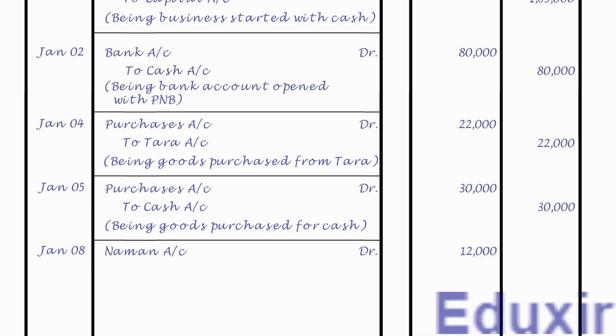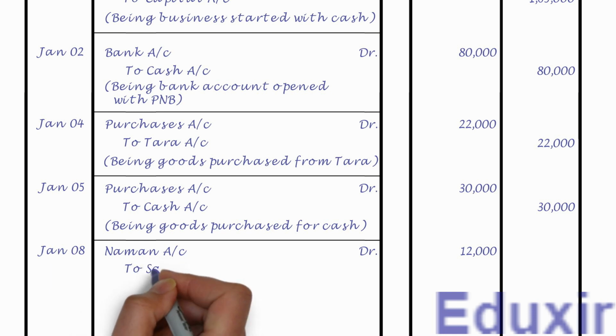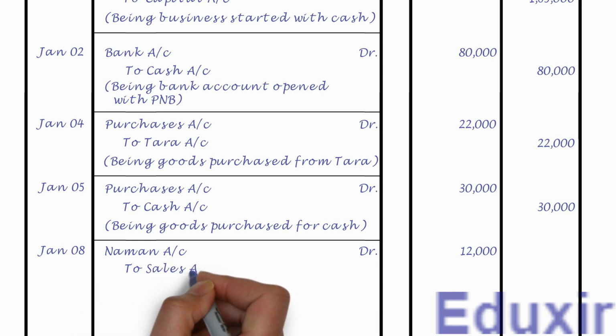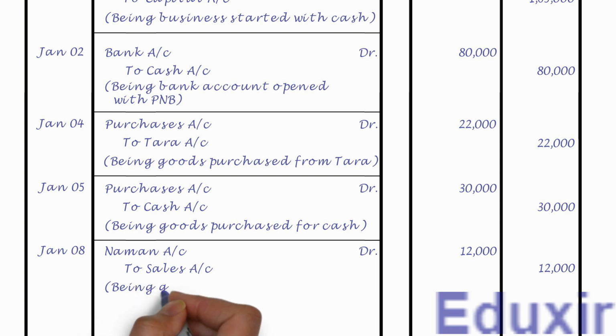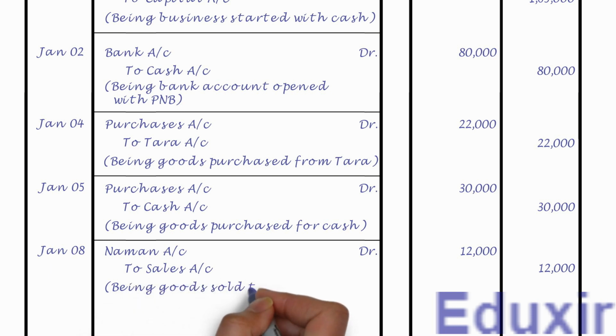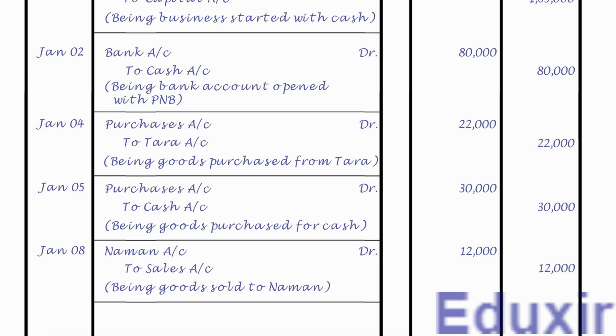Leaving a margin, let us record the sales account as the credit entry. Let us also record the credit amount of 12,000 rupees in the credit amount column. Let us now record the narration or description of this transaction, that is, being goods sold to Naman. Let us now draw a line to mark the completion of generalizing of this transaction. That completes the generalizing of this transaction. Let us now take up the next transaction.